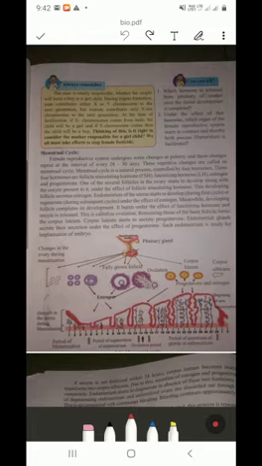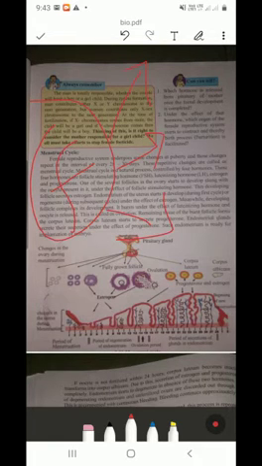Meanwhile, the developing follicle completes its development. The follicle which was developing in the ovary stops developing and completes its development. It bursts under the effect of luteinizing hormone, LH, and the oocyte is released.